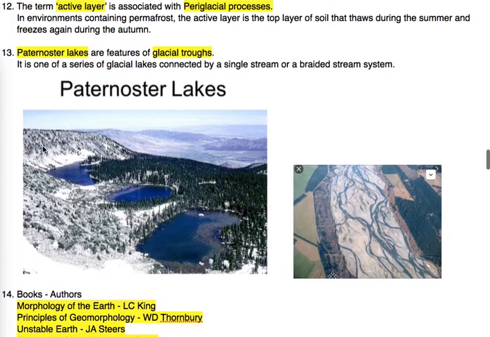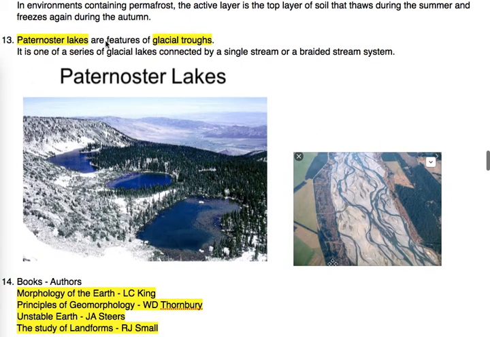And the next topic is about paternoster lakes. It is clear from these pictures. This is a paternoster lake, as they are connected with a single stem and braided stems. How braided stems look, as we have discussed, compare with our sisters' and mothers' hair. So the paternoster lake is related to glacial troughs.